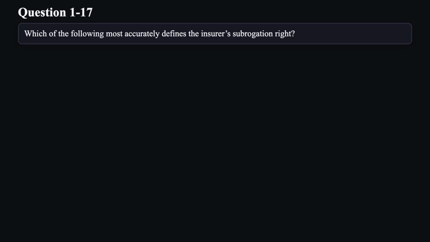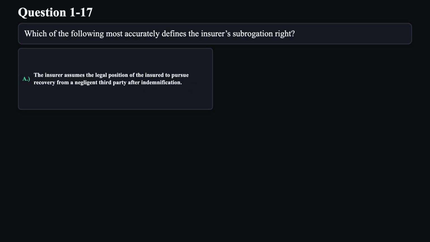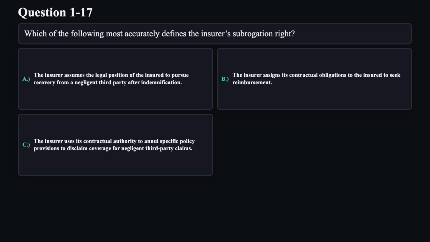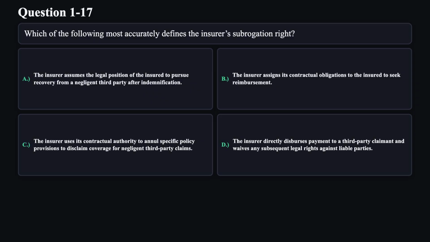Question 17. Which of the following most accurately defines the insurer's subrogation right? A. The insurer assumes the legal position of the insured to pursue recovery from a negligent third party after indemnification. B. The insurer assigns its contractual obligations to the insured to seek reimbursement. C. The insurer uses its contractual authority to annul specific policy provisions to disclaim coverage for negligent third-party claims. D. The insurer directly disperses payment to a third-party claimant and waives any subsequent legal rights against liable parties.